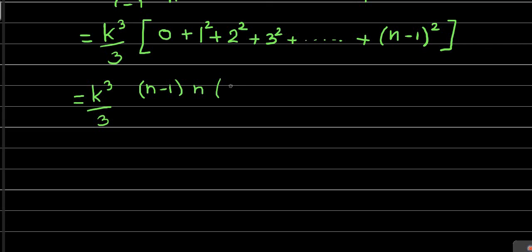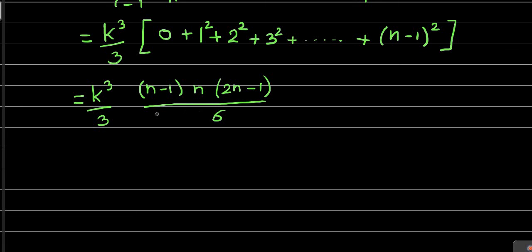If n is replaced by n minus 1, then we will get 2 into (n minus 1) plus 1. So 2 into n minus 1 is 2n minus 2, and then plus 1 is simply 2n minus 1. And it is to be divided by 6. So this is the summation of squares of first n minus 1 natural numbers: n minus 1 into n into 2n minus 1 divided by 6.